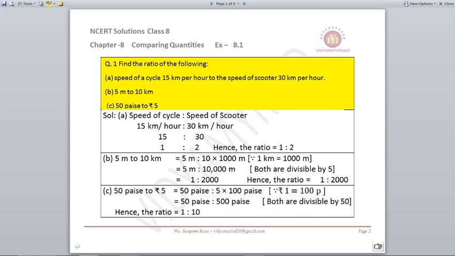Next they are saying 50 paisa to 5 rupees. 50 paisa is already in paisa. I can easily convert rupees into paisa by multiplying by 100. So 50 paisa will remain as 50 paisa and 5 rupees will become 500 paisa. Both are divisible by 50, so you can say your required ratio is 1:10.